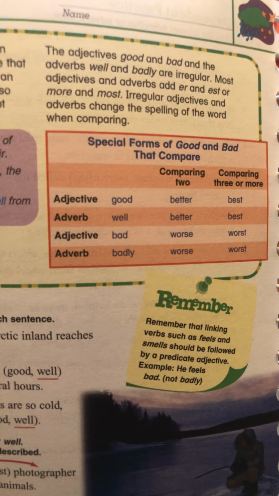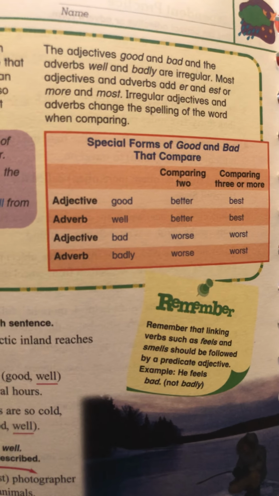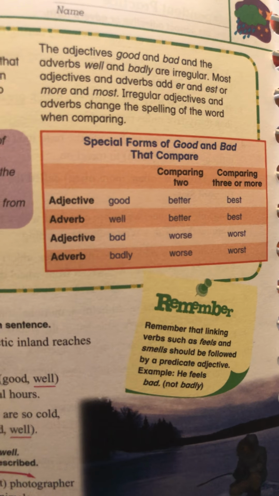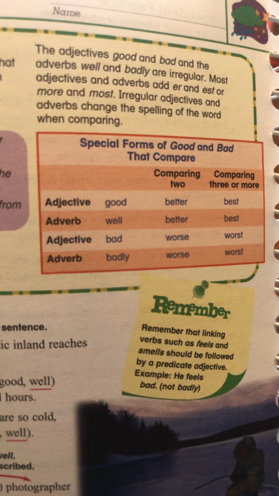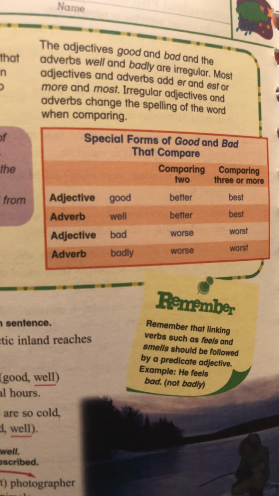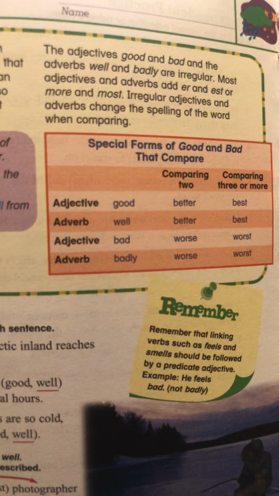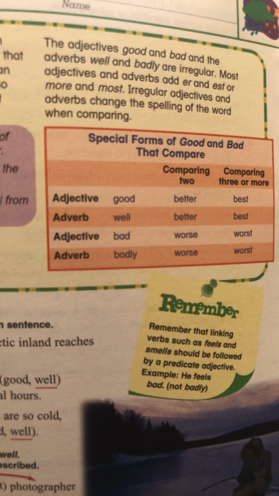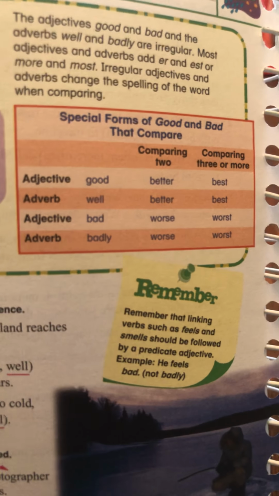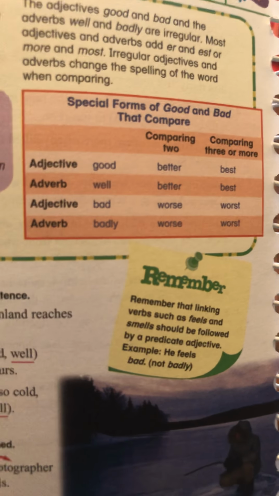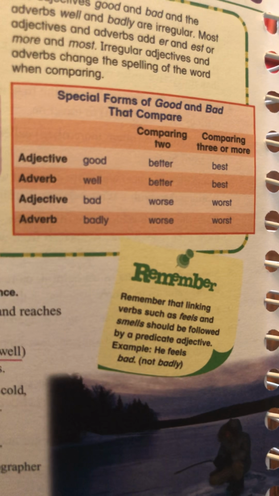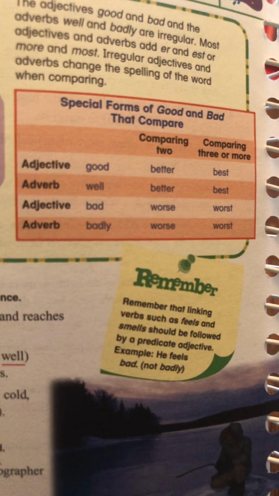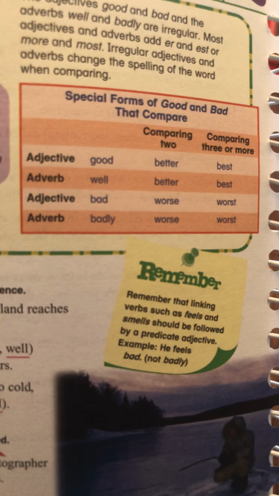The adjectives good and bad and the adverbs well and badly are irregular. Most adjectives and adverbs add er or est or use more or most. Irregular adjectives and adverbs change the spelling of the word when comparing. This chart really does a good job of showing you how to use good and bad properly.